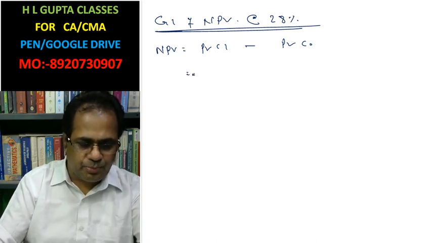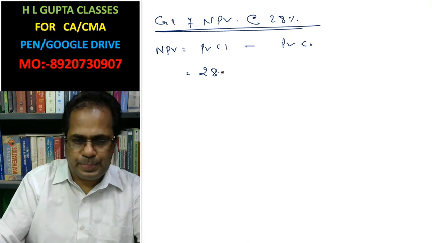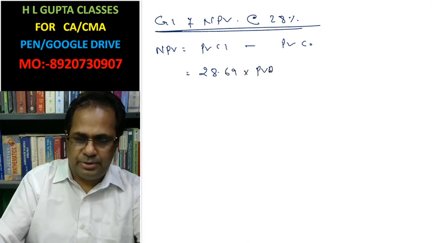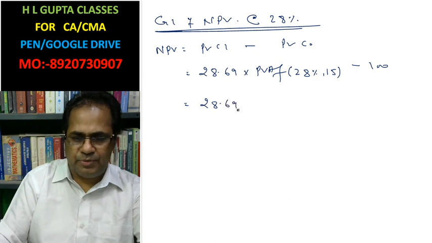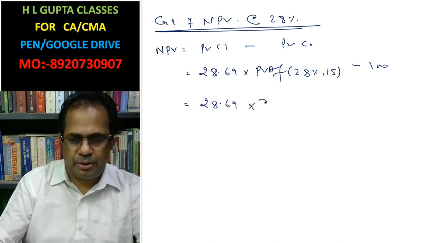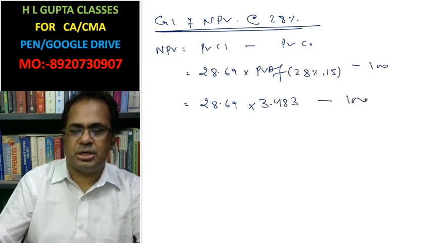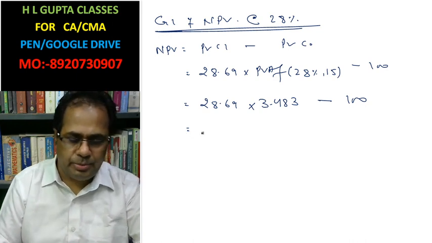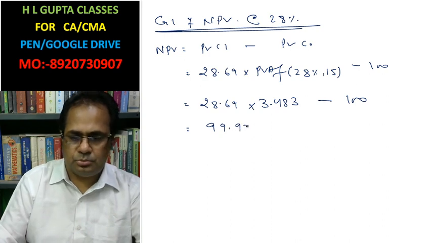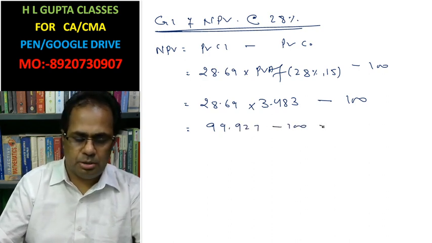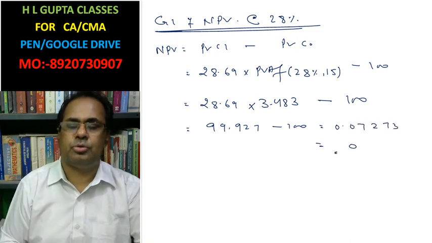This is 28.69 into present value annuity factor 28%, 15 years, minus 100. 28.69 into 3.483 is 99.927. 99.927 minus 100 is minus 0.0727. This is almost 0.